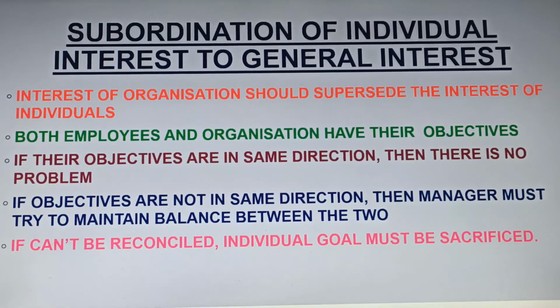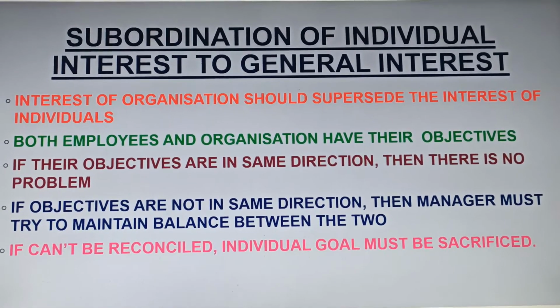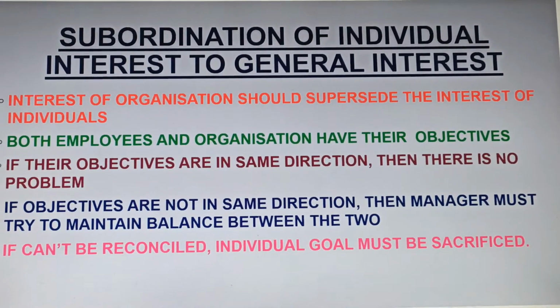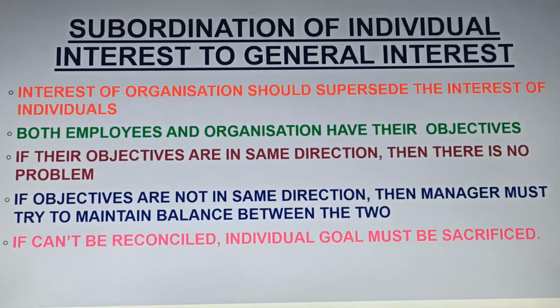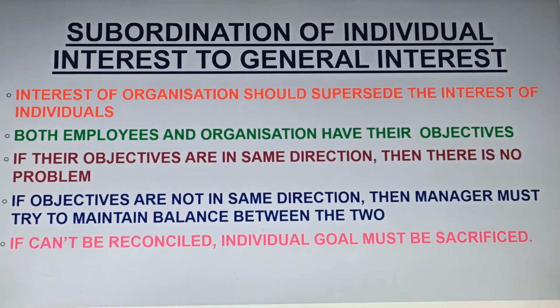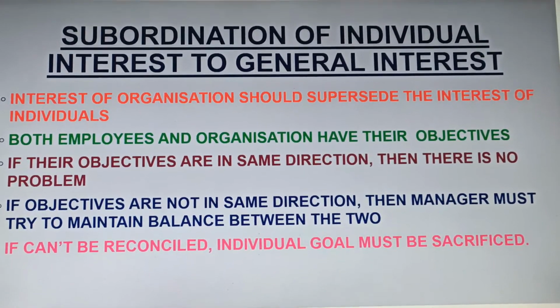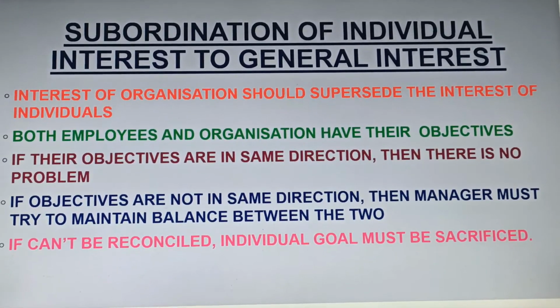Both employees and organization have their own objectives. Basically bache, employees are working with their own objectives, and the organization has its own objective. If employees' and organization's objectives are in the same direction, then there is no problem. But if objectives are not in the same direction, then the manager must try to maintain balance between the two.